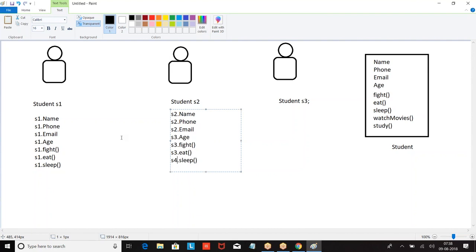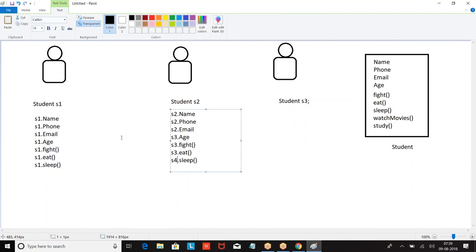Now, what happened? The burden of writing lengthy code is reduced, and we are going for reusability. The structure which is already there, we are trying to reuse it. It has reduced the burden of defining everything once again. Am I right or wrong? Right. When the same category of data is used multiple times and the same set of actions are performed by multiple people, then instead of defining separately, we can define them like a template.